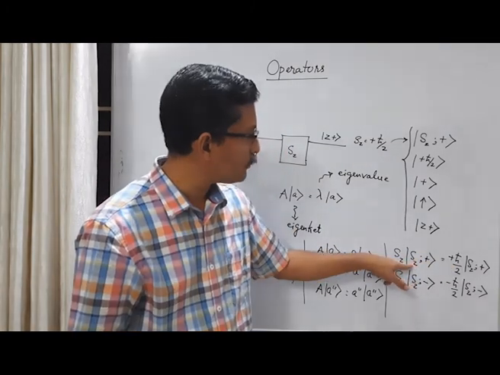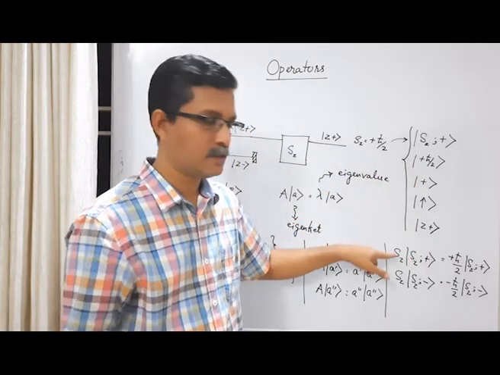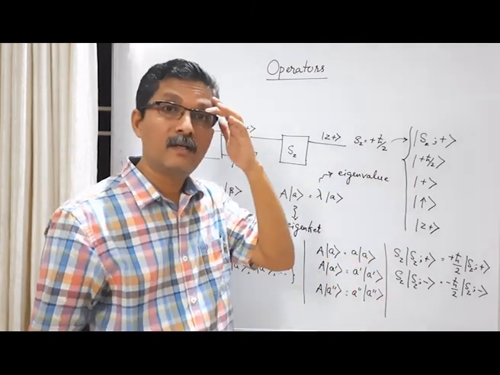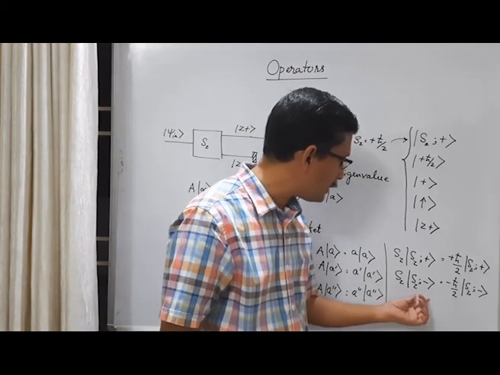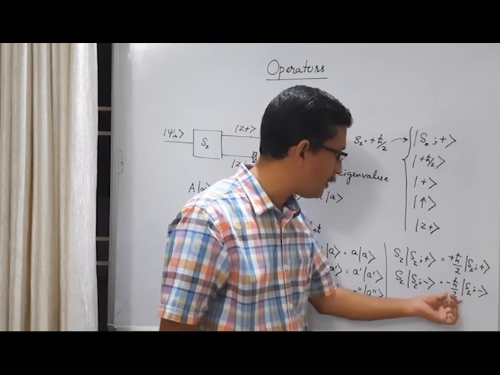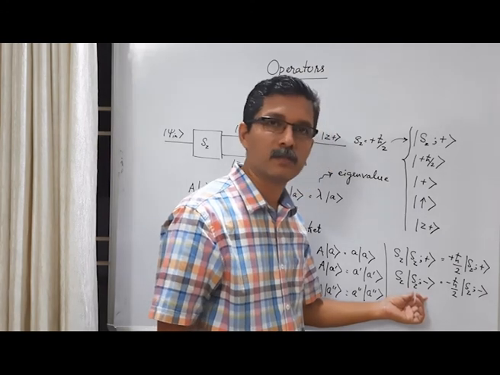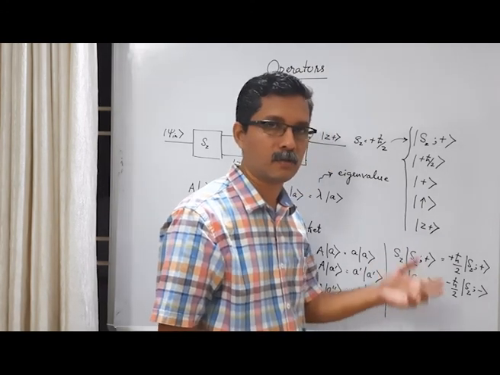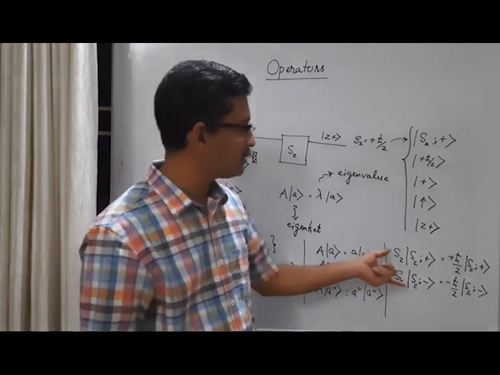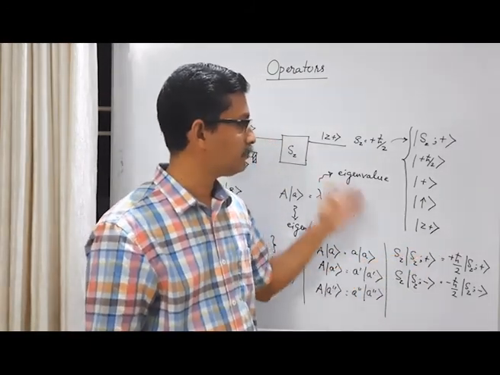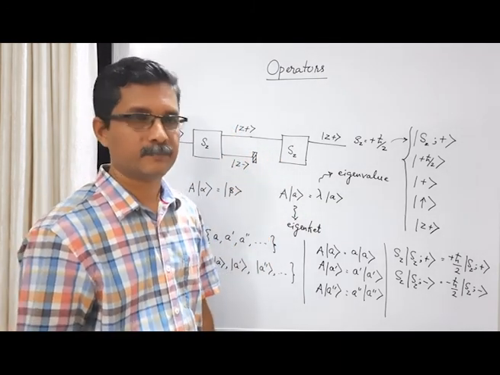We can also, instead of this, use this or this or this or this. Any labeling can be used as long as we can distinguish it exactly. And this ket is labeled after the eigenvalue minus h cross by 2. Here also we can use ket minus h cross by 2 or ket plus h cross by 2. That is also possible. So this is a generic eigenvalue equation, and this is a special case of the eigenvalue equation in the context of the Stern-Gerlach experiment.